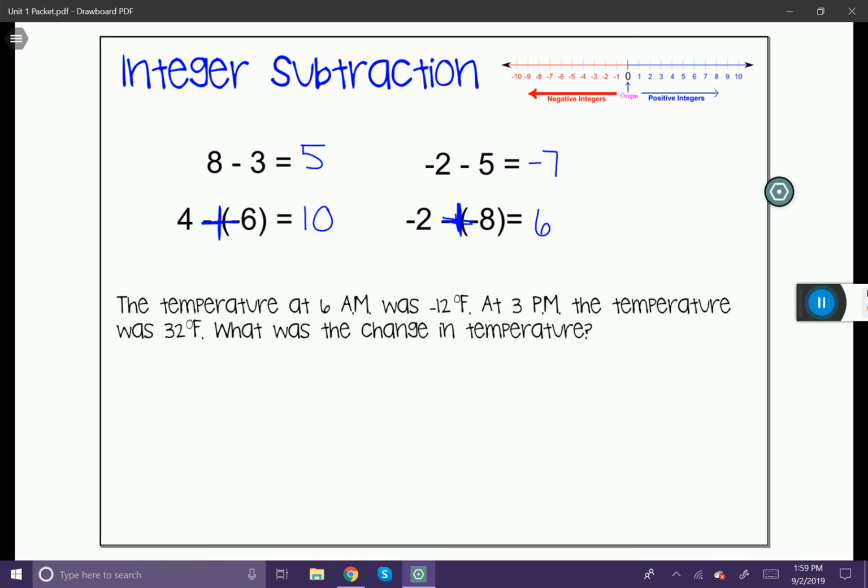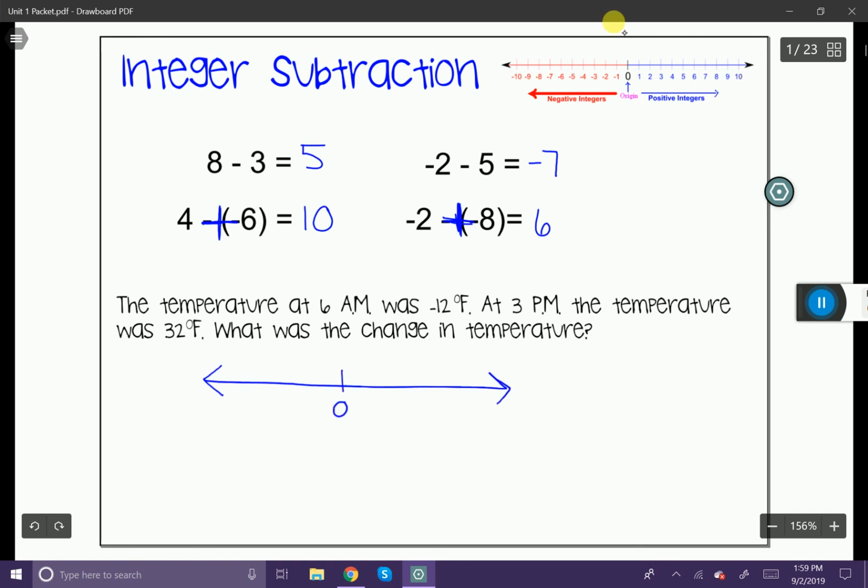So here's how we're actually going to set this up. I'm going to show you 2 different ways here. First thing I'm going to show you is a little number line. Let's say that we have our number line here, and we're beginning the day at -12. -12 is about there on the number line. And that's at the beginning of the day. At the end of the day, we're going to be somewhere over here, right? Because that's +32 degrees Fahrenheit. We want to know what's the change in temperature from here to here.